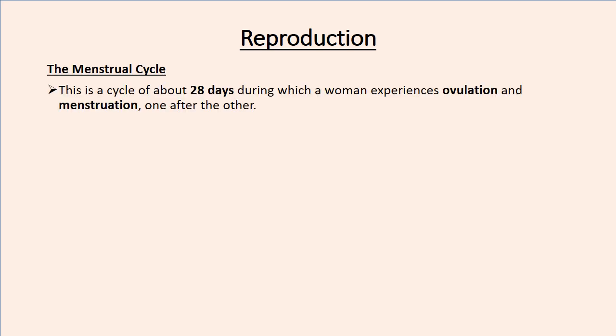Now we focus our attention on the menstrual cycle. So what's the menstrual cycle? This is a cycle of about 28 days during which a woman experiences ovulation and menstruation one after the other. So there are two processes that occur during the menstrual cycle: there is ovulation and there is menstruation. Okay, so what is ovulation and what is menstruation?